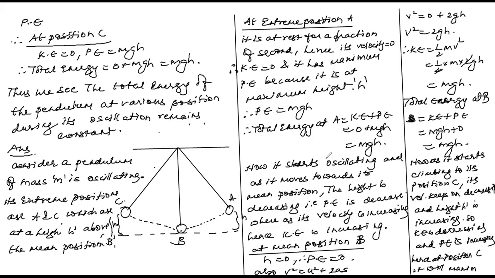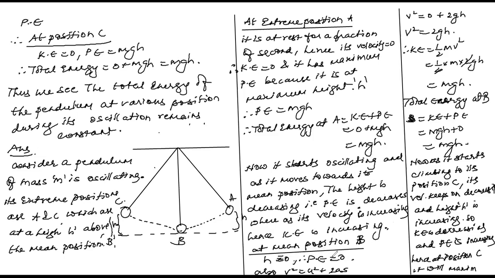Now, it starts oscillating, and as it moves towards its mean position, the height is decreasing. That is, potential energy decreases, whereas its velocity is increasing. Hence, kinetic energy is increasing. So, at mean position B, height is zero.